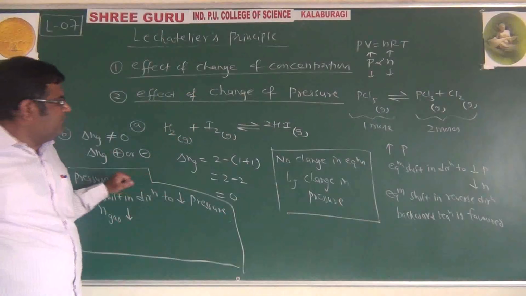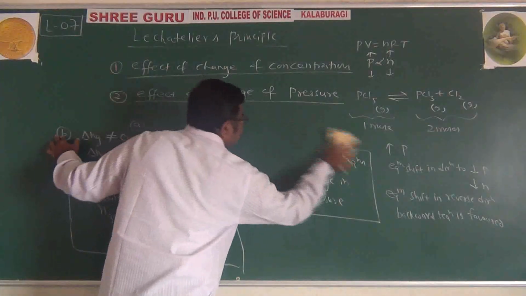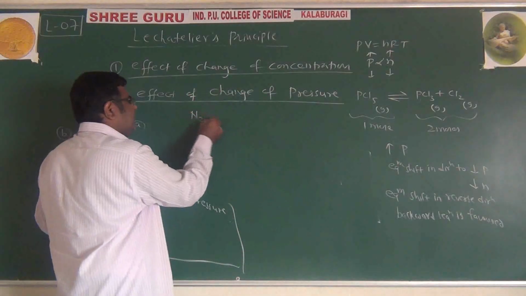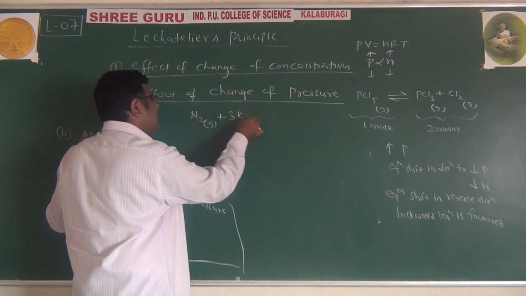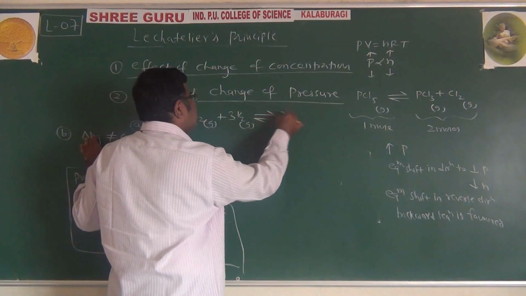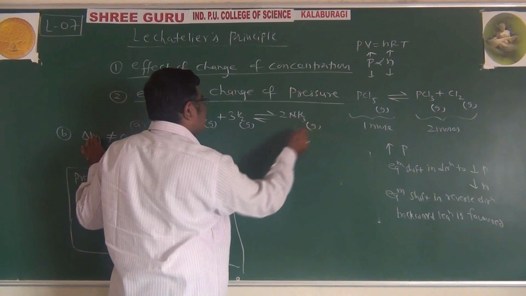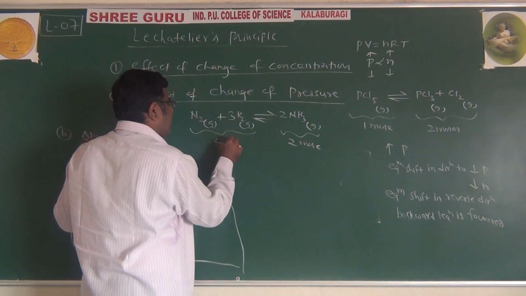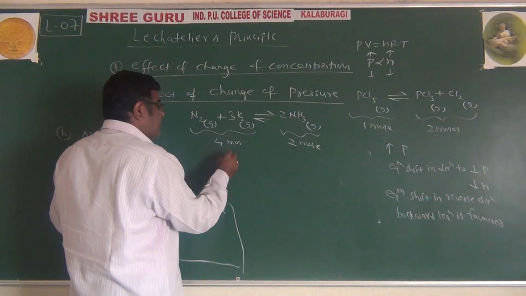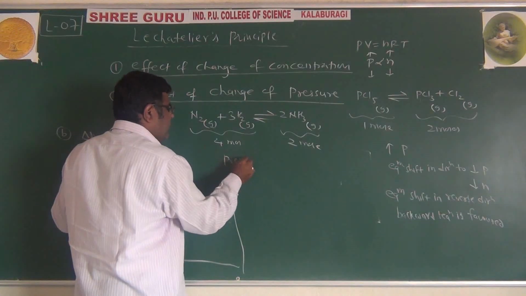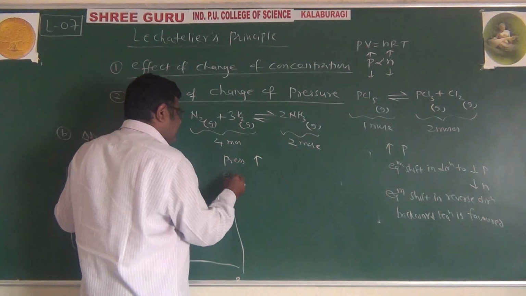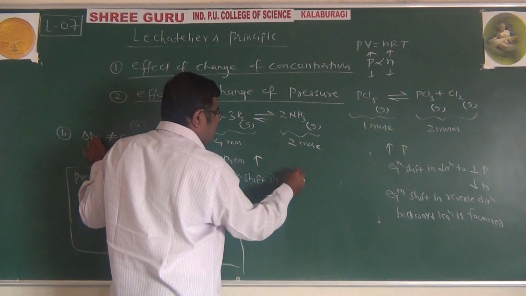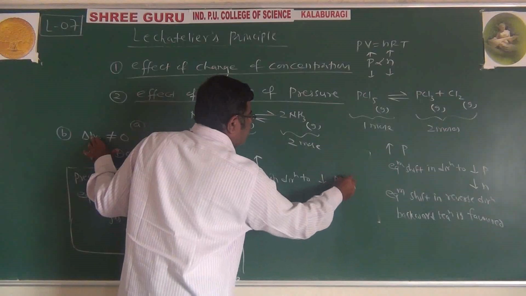Now consider this reaction. Nitrogen in gaseous state plus hydrogen in gaseous state reversibly gives 2 NH3 in gaseous state. This is 2 moles and this is 4 moles. Increase the pressure. Pressure increases, equilibrium shifts in the direction to decrease pressure.